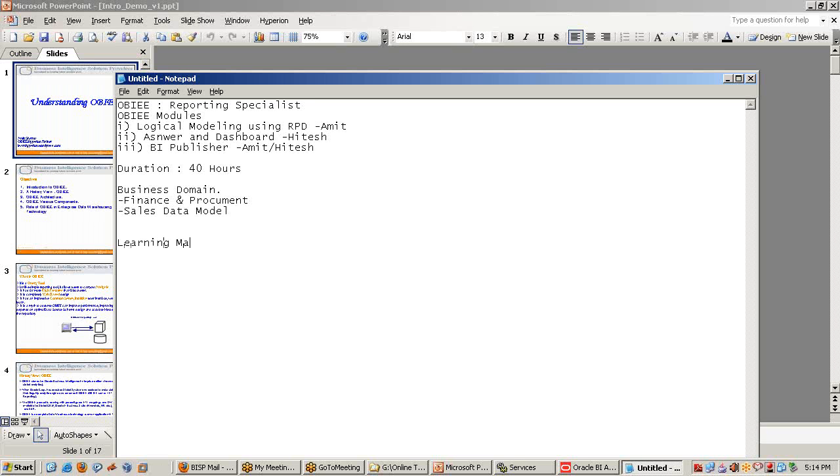Learning material, we'll be providing all the learning material, including a student guide. There would be a lab guide and practice material. Whatever I demonstrate in the class, the same thing I'll showcase to you. So the idea is that whatever I am demonstrating over here in my system, you should be able to simulate in your environment.